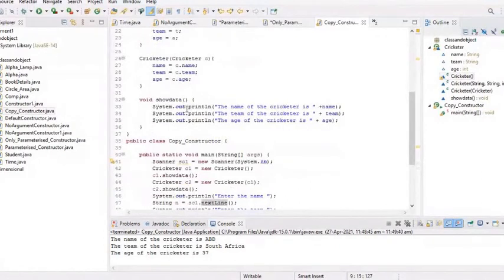Then a normal method, that is showData, that you already know about. It is going to display the data members of the class. So the name of the cricketer is name, the team of the cricketer is team, the age of the cricketer is age.